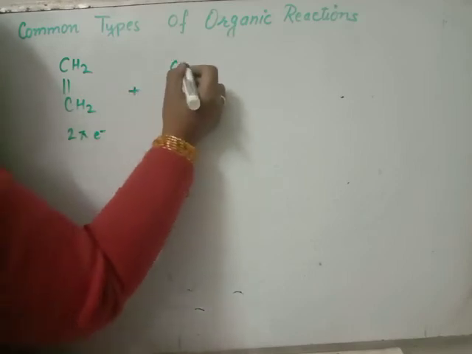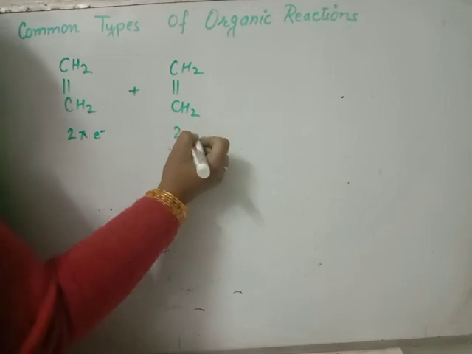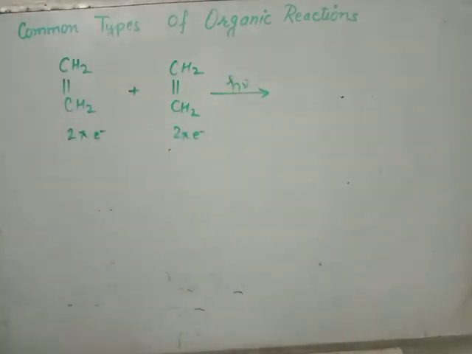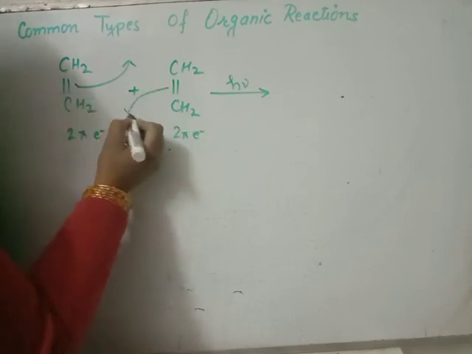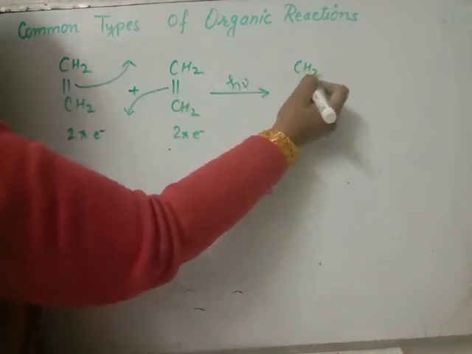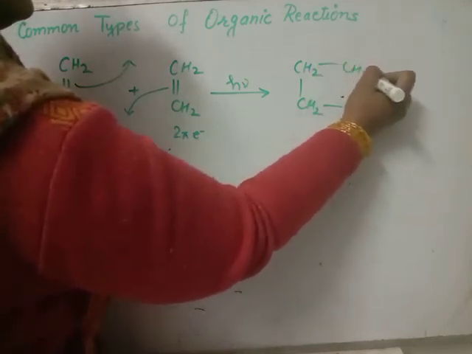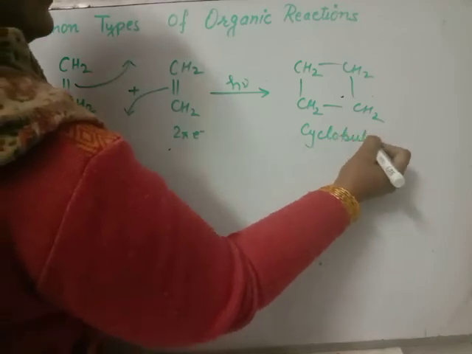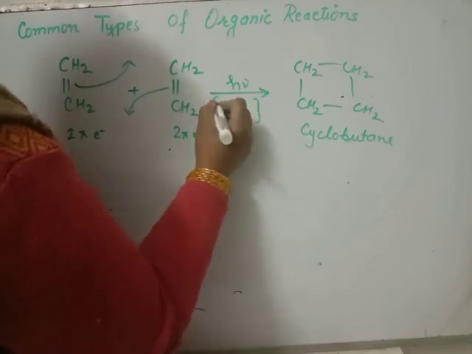It is combined with another same molecule, which also has 2 pi electrons, under the influence of sunlight. This will change here, this will change here, and we have the cyclic compound cyclobutane. It is known as 2 plus 2 addition.